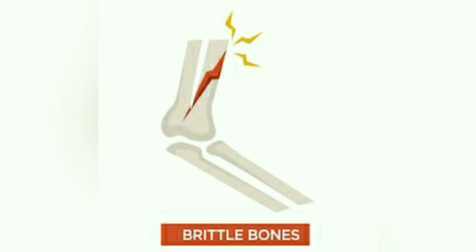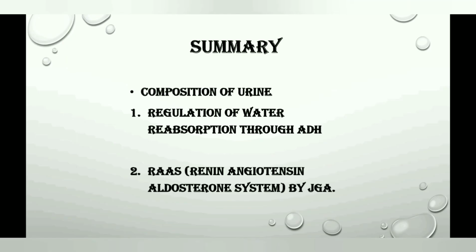Let's see the summary quickly what we studied today. Today we studied about composition of urine. In that we studied two different ways or methods. The first method was regulation of water absorption through ADH. Second was electrolyte reabsorption through RAAS. We'll continue in the next lecture.